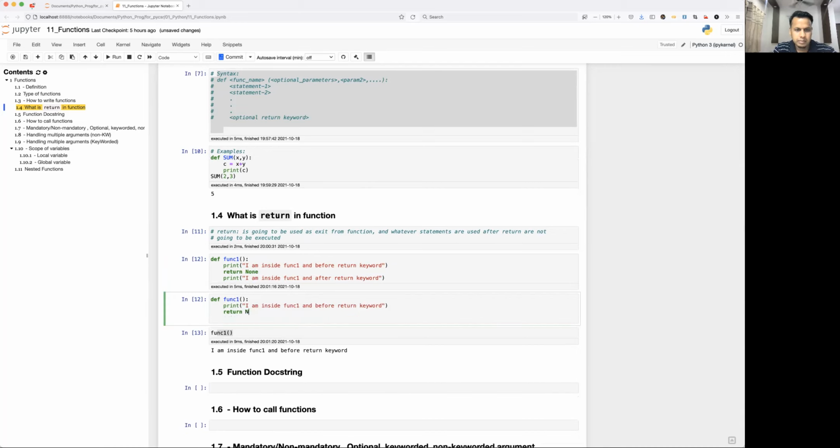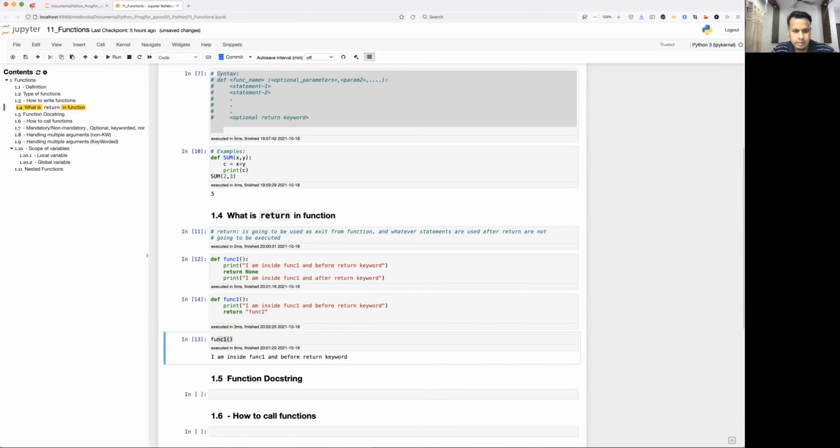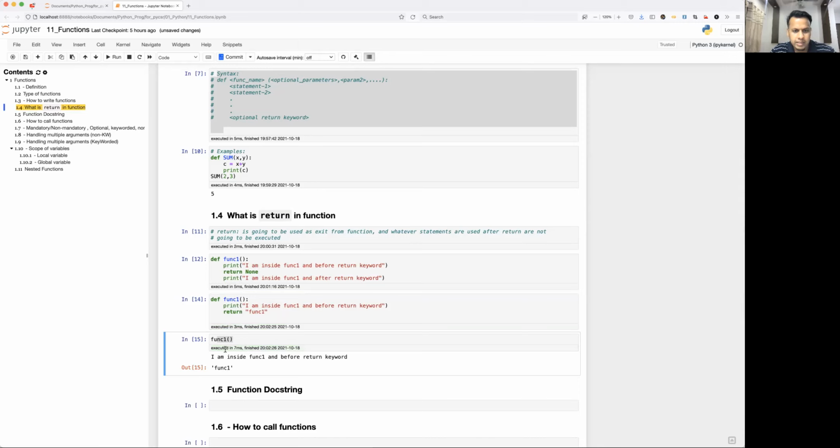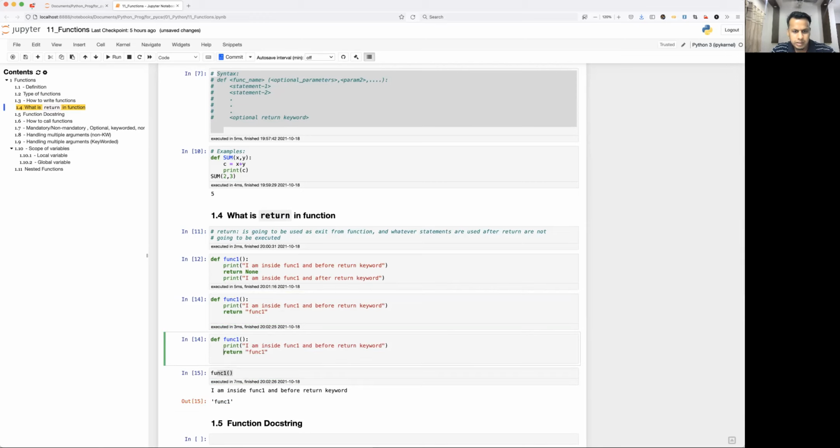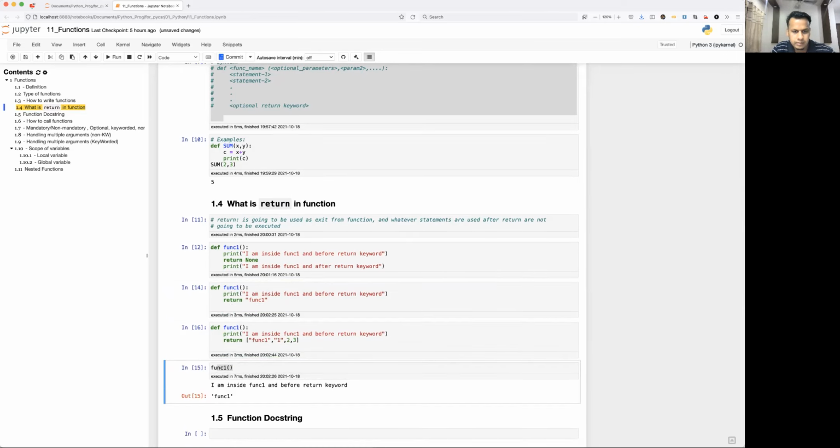So I'm just going to return something. I can return any number, any string, any kind of data type. Let's say I'm returning func1, the name of the function. Since it is returning, that's why you are getting func1 printed, right? If I'm going to return a list of elements, I can just write a list: func1, 1, 2 and 3. See here.